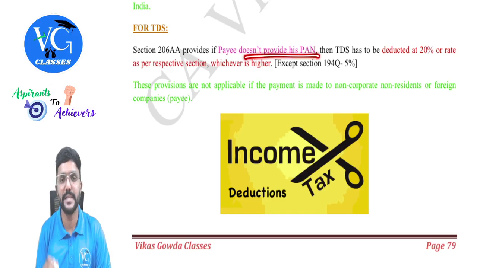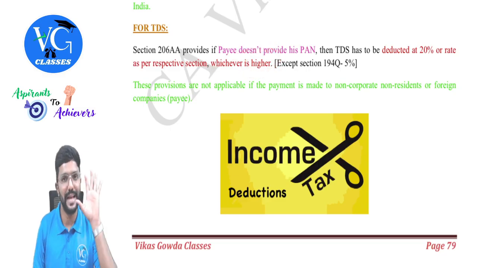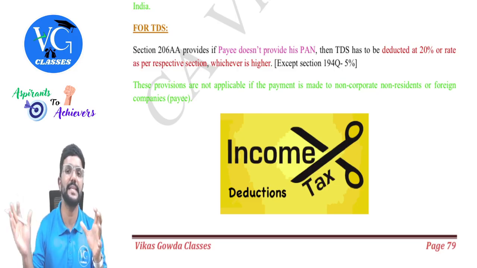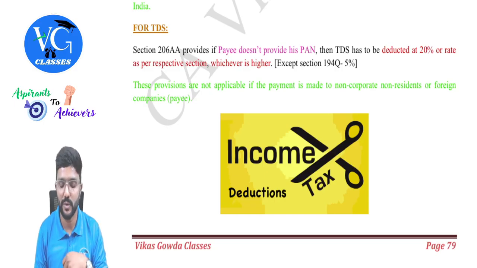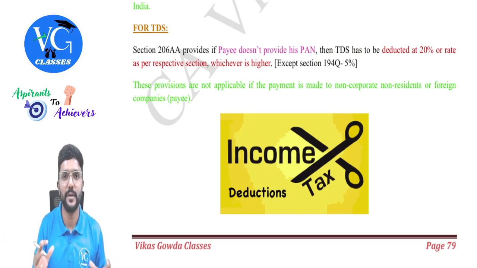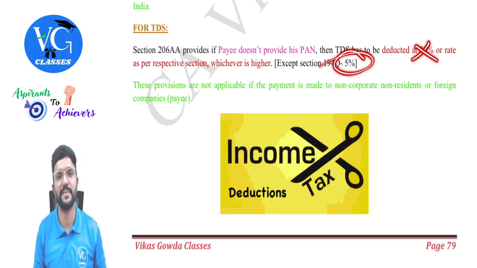If the payee doesn't provide his PAN to the payer, then TDS has to be deducted at 20% or the actual rate of TDS as per the respective section, whichever is higher. Actual rate of TDS or 20%, whichever is higher. Who should deduct? The payer. When? If the payee doesn't give his PAN. But for section 194Q, that is when the purchase value is more than 50 lakh, if the seller doesn't give his PAN, the buyer has to deduct TDS at 5% and not at 20%. Only for this section, we have an exception.